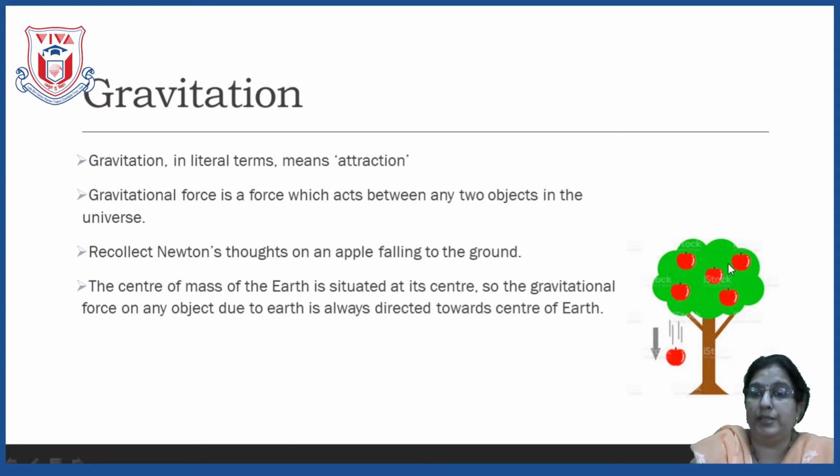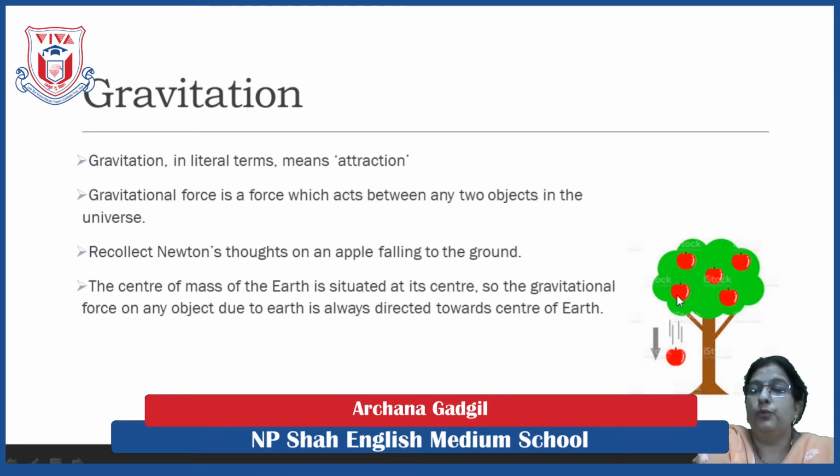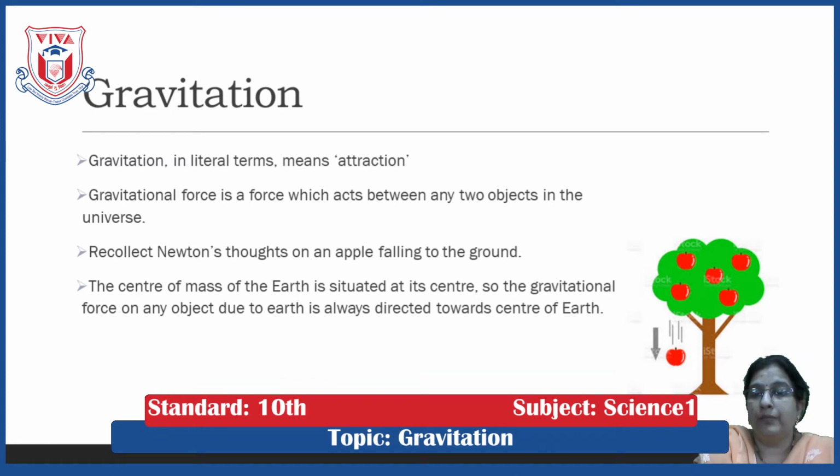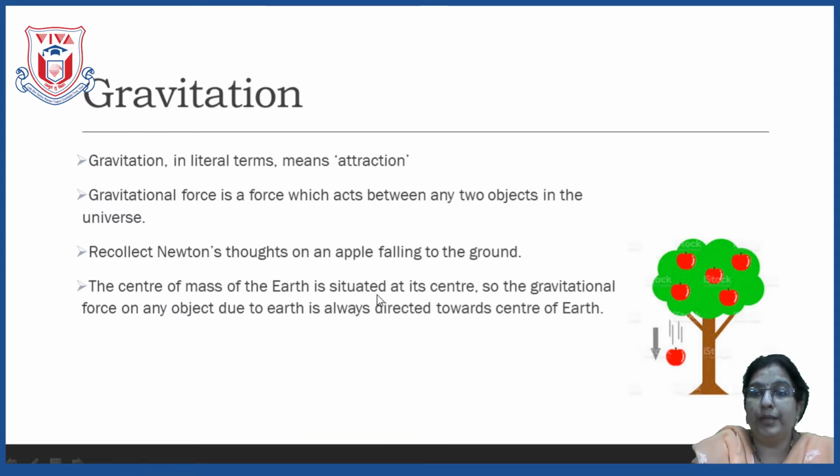It's very negligible. Now coming to the concept of why any object comes vertically downward, why doesn't it make any angle with the ground? Children, its reason is the center of mass of the earth. You can see here, the center of mass of the earth is situated at its center.